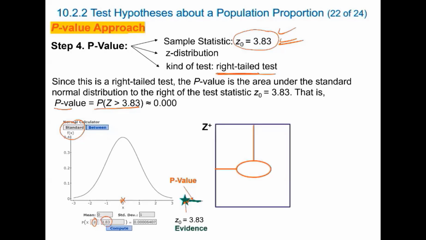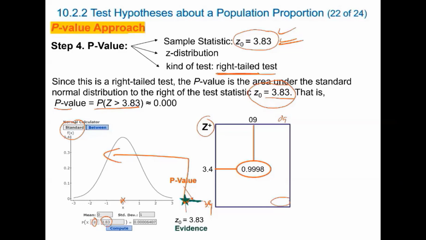How can we show our work using the table? We need to find the area to the right of this value, because this is a positive z-score. We use the positive z-score table. In this table, we need to find 3.83, but this z-score is not in the table because the maximum value in the table is 3.49. The value located here in the positive z-score table is 0.9998. But what does this area represent? It represents the probability to the left.